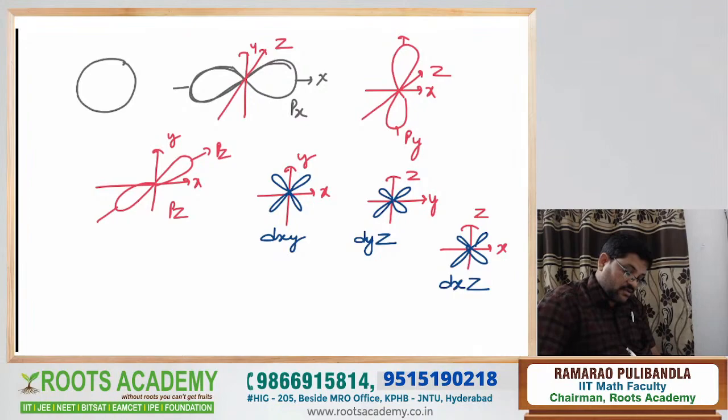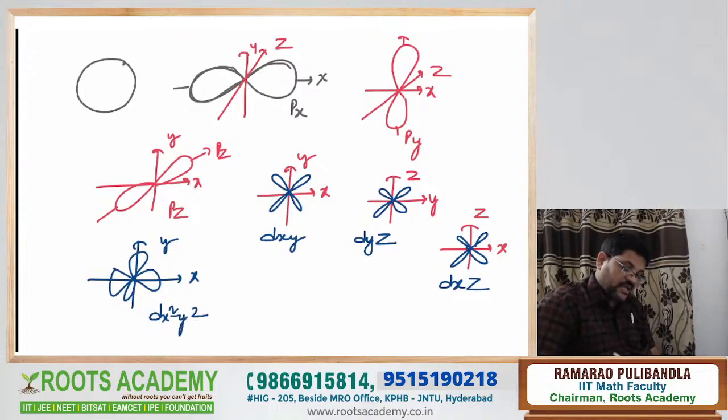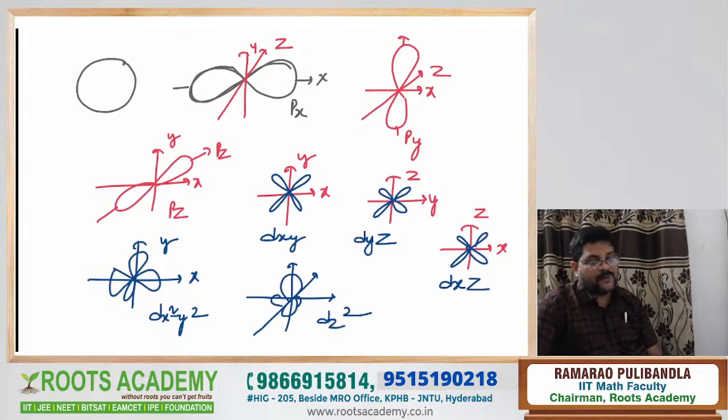And come to the double dumbbell shape present along the x-axis and y-axis. So dx square minus y square. This is the x-axis, y-axis. This is the dx square minus y square atomic orbital. And come to the x-axis, y-axis, and z-axis. Now see, this is the diagram of dz square, like this. So it is a simple question, a diagram.